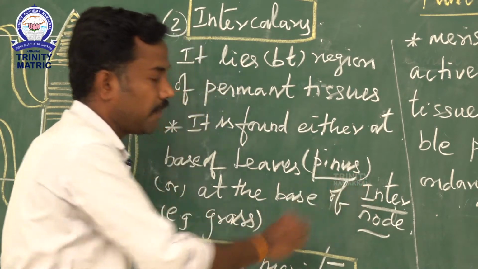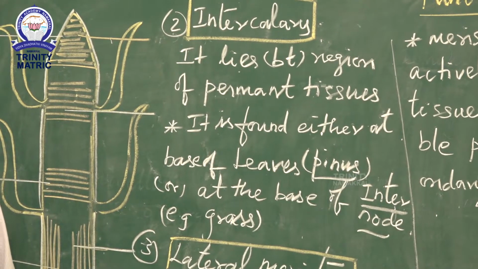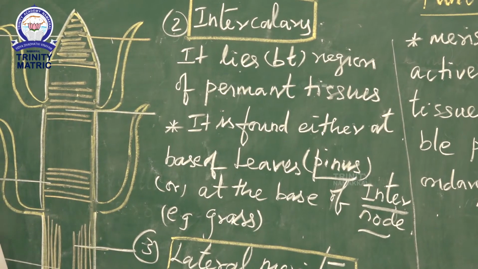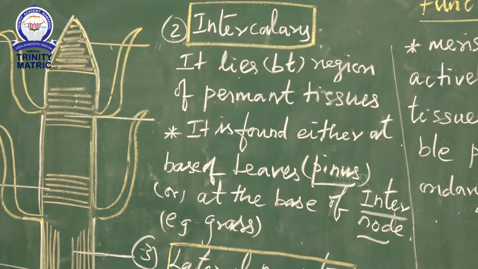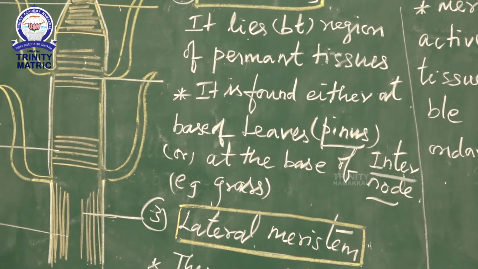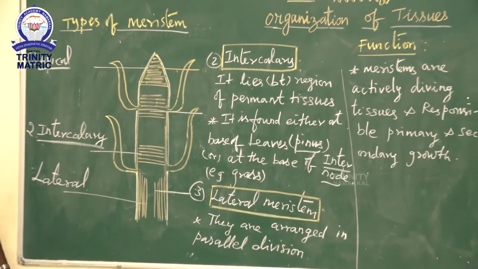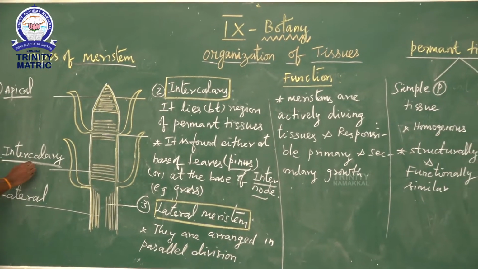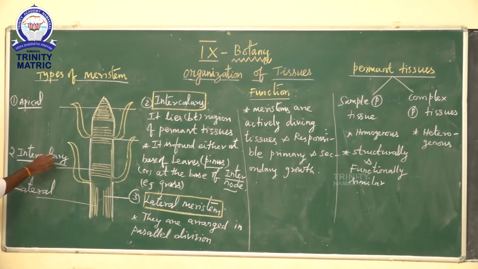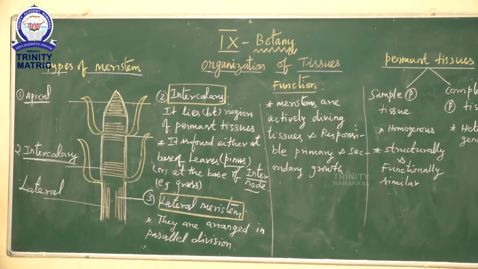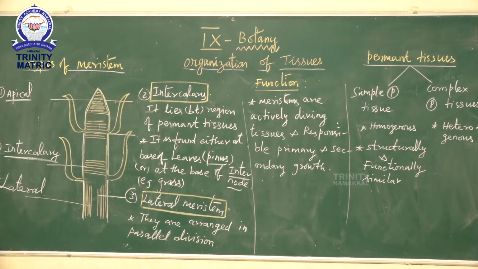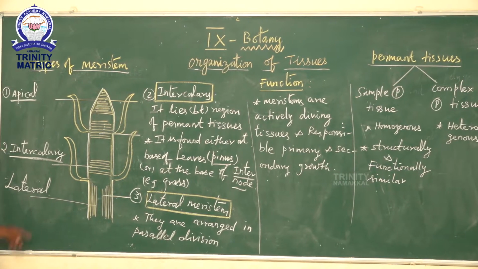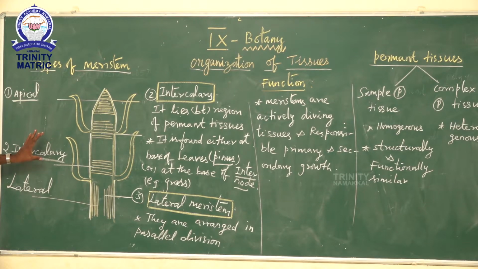At the base of the leaf, for example Pinus, one of the gymnospermic plants. Then at the base of the internode, for example grass. In the majority of monocot plants the intercalary meristem is situated in the internodal region, for example sugarcane and bamboos. What is the role of the intercalary meristem? To increase the internodal region.